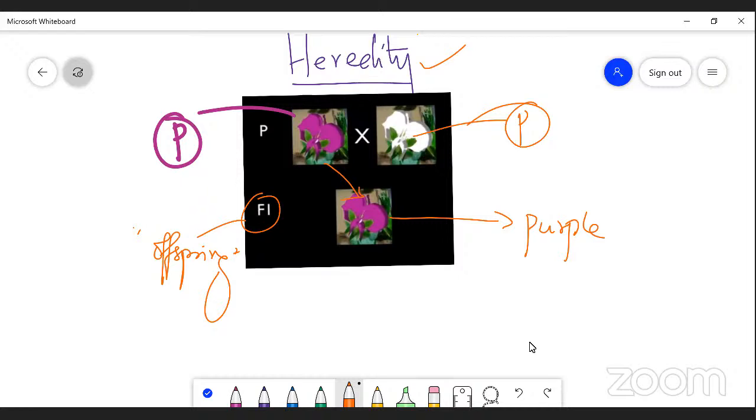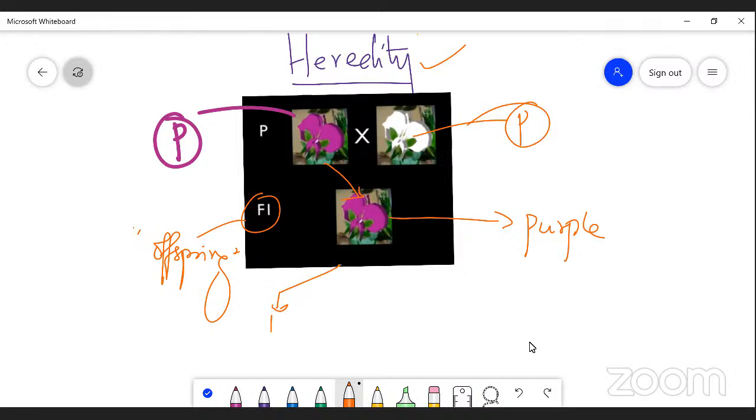Here you can say there are two different parents involved, right? This is a purple color parent and a white color parent. So F1 was produced as purple, the same color. Again, when we do selfing, the F2 will be two different colors.